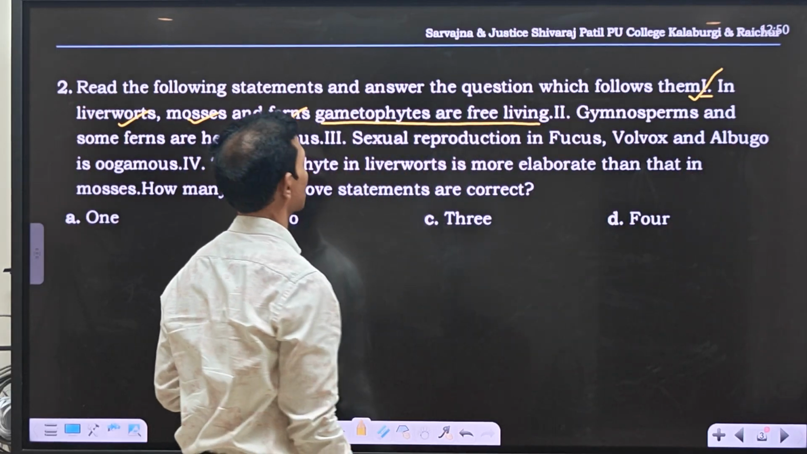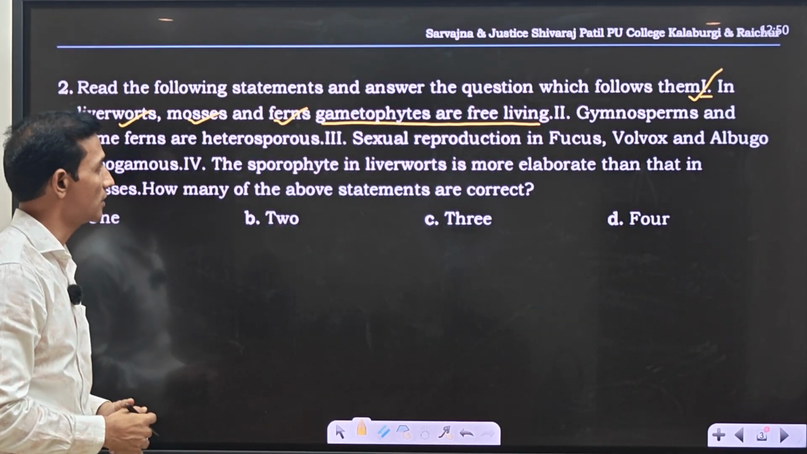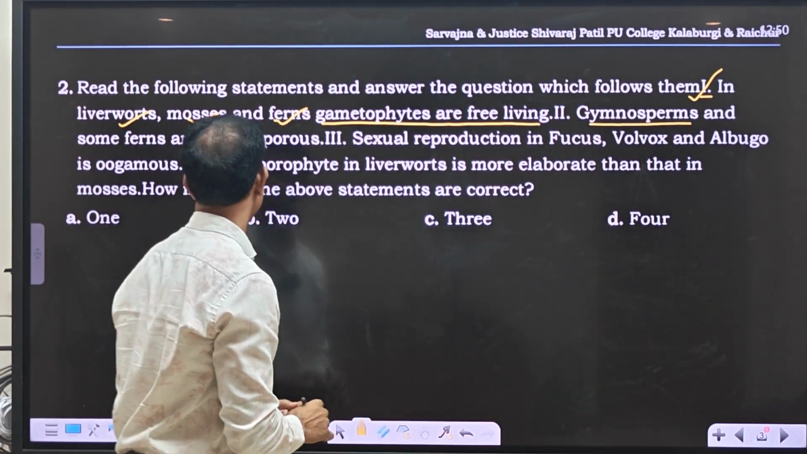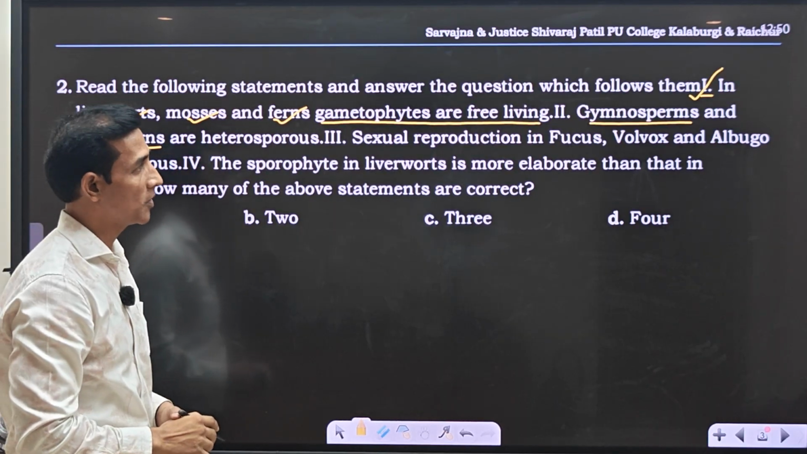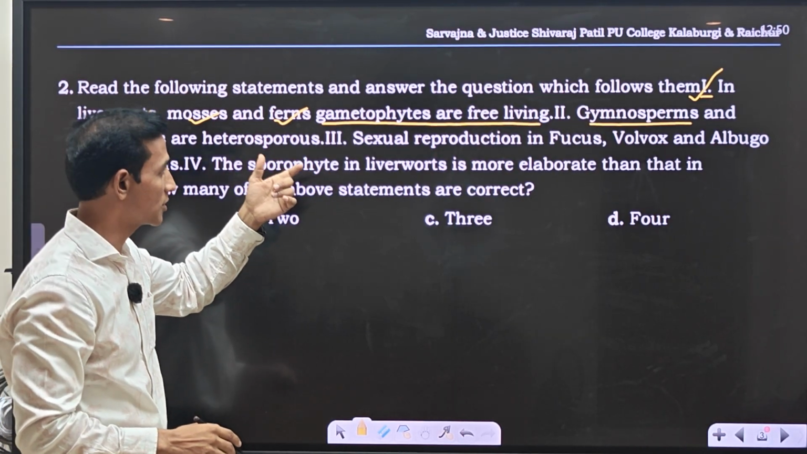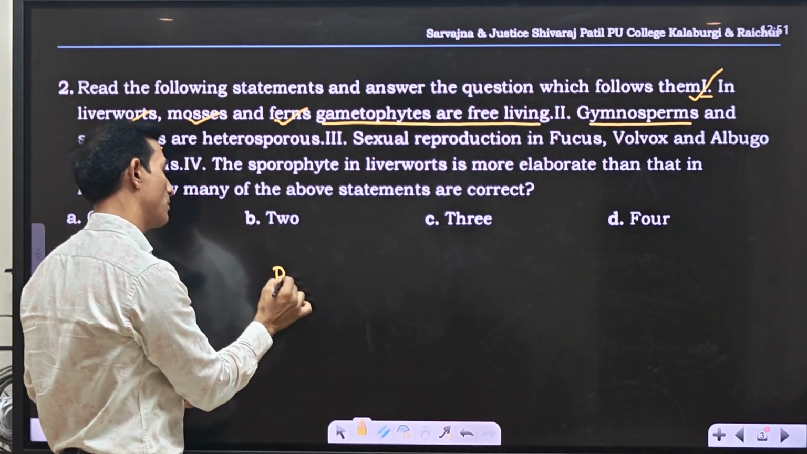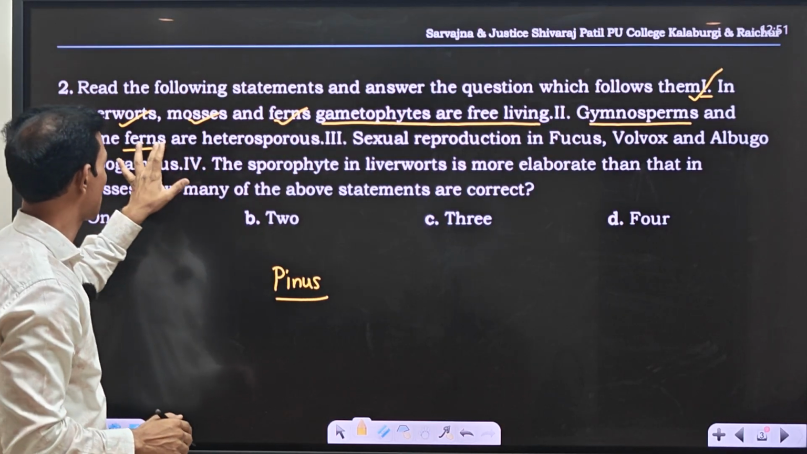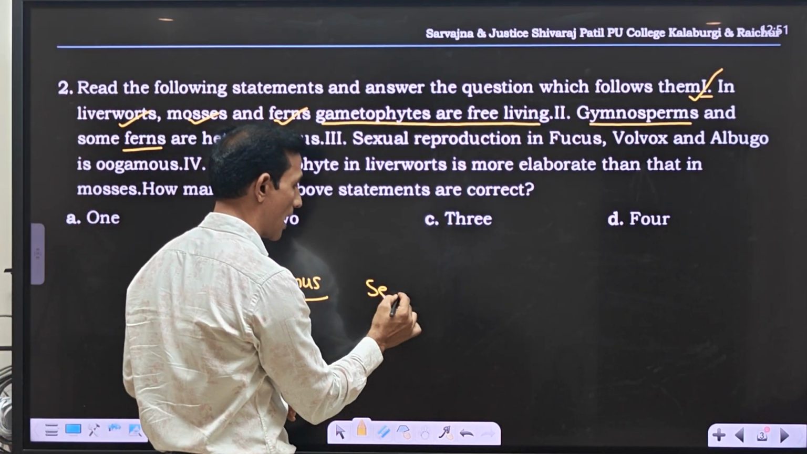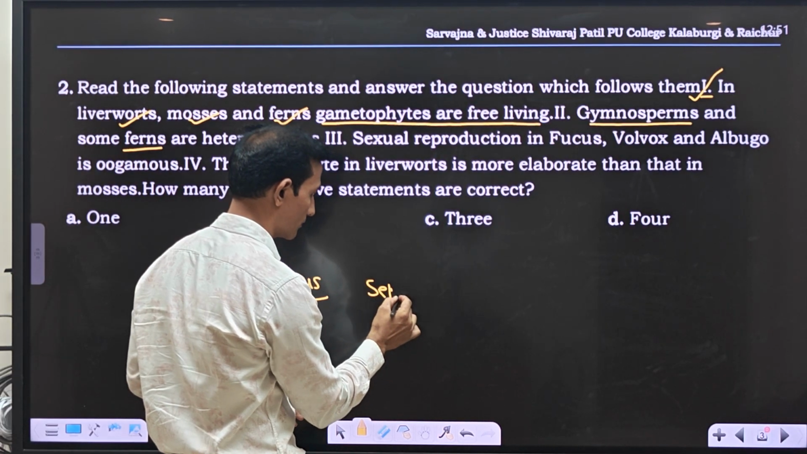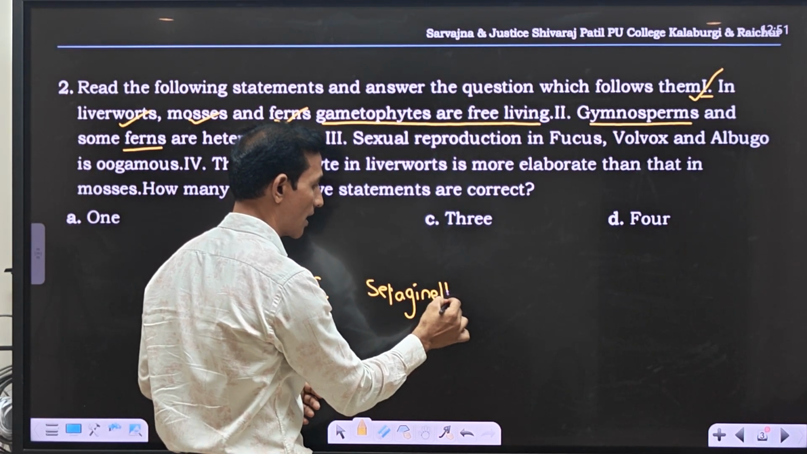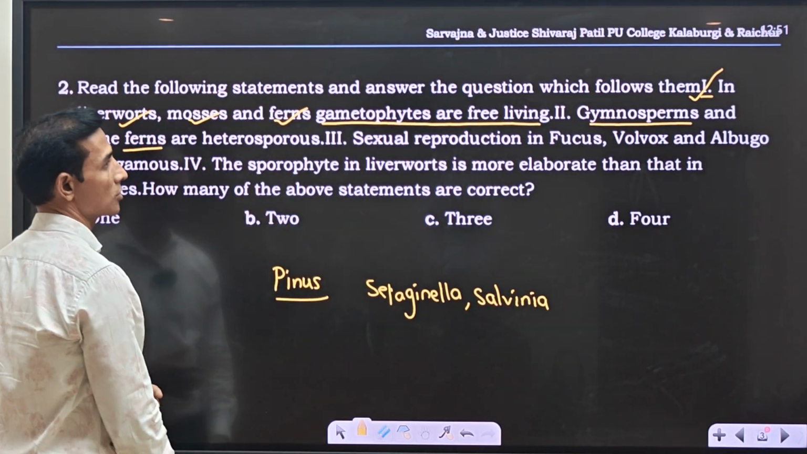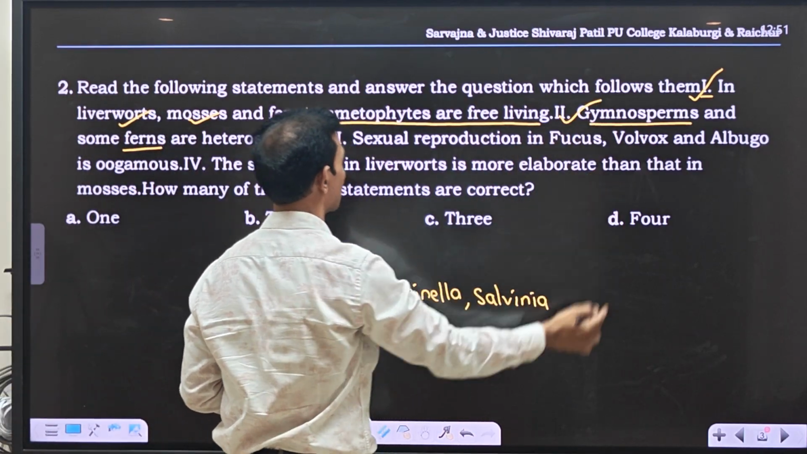Second one: gymnosperms and some ferns are heterosporous. So we take gymnosperms and ferns. Gymnosperms are also heterosporous, some species like Pinus, and some ferns are heterosporous, like Selaginella as well as Salvinia. These are heterosporous. So hence statement 2 is also right.